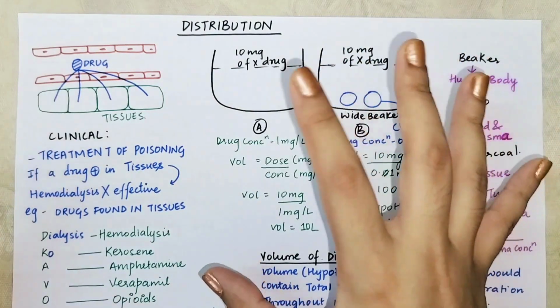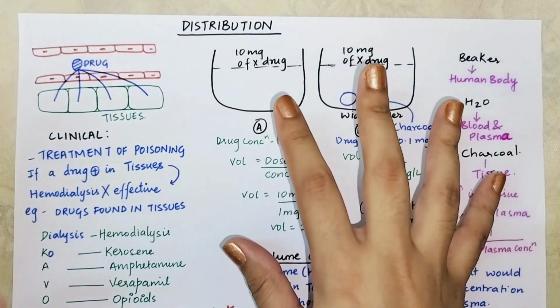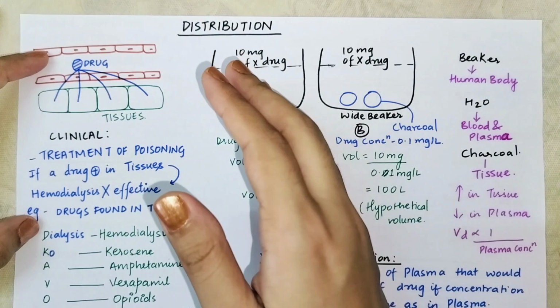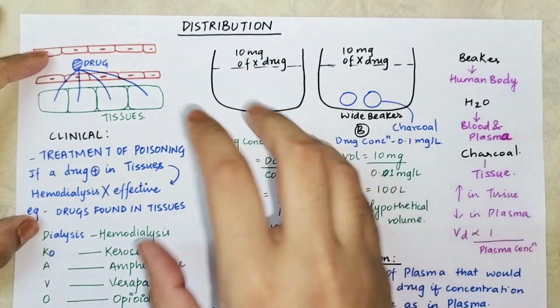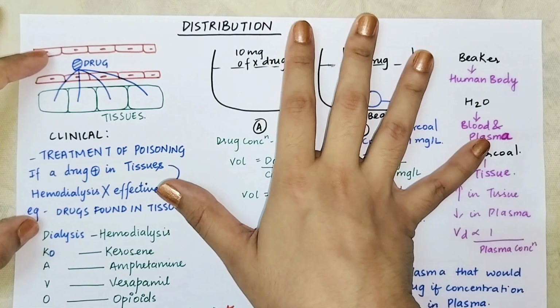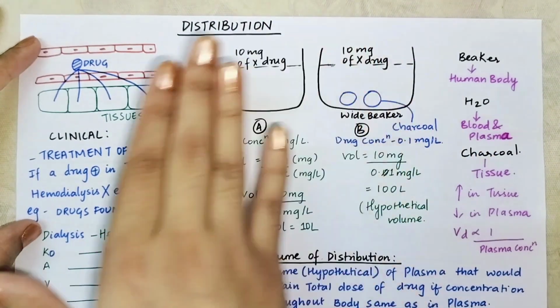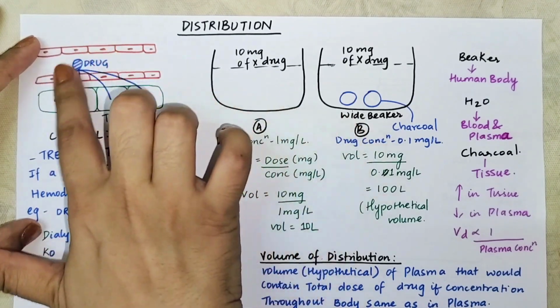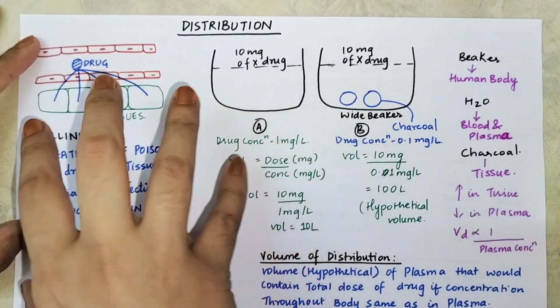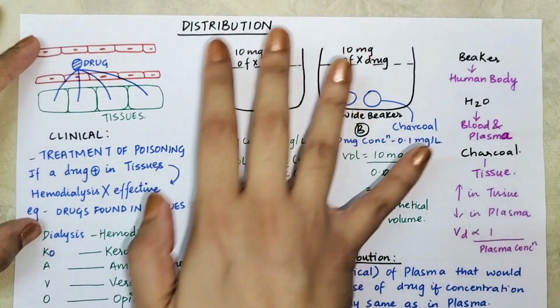Hello everyone. Today we are going to be talking about distribution. See, after studying absorption and first pass metabolism and bioavailability, we move to distribution. What is distribution? After a drug gets absorbed in the bloodstream, it is going to get distributed to various tissues. That is called as distribution.